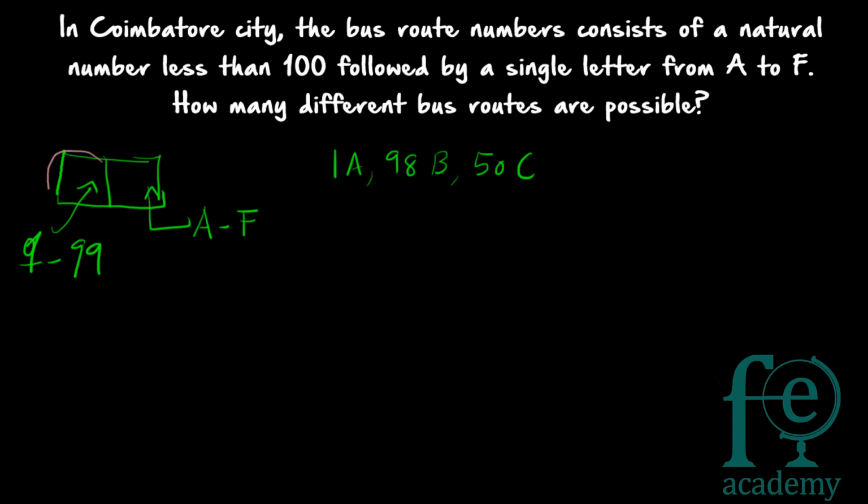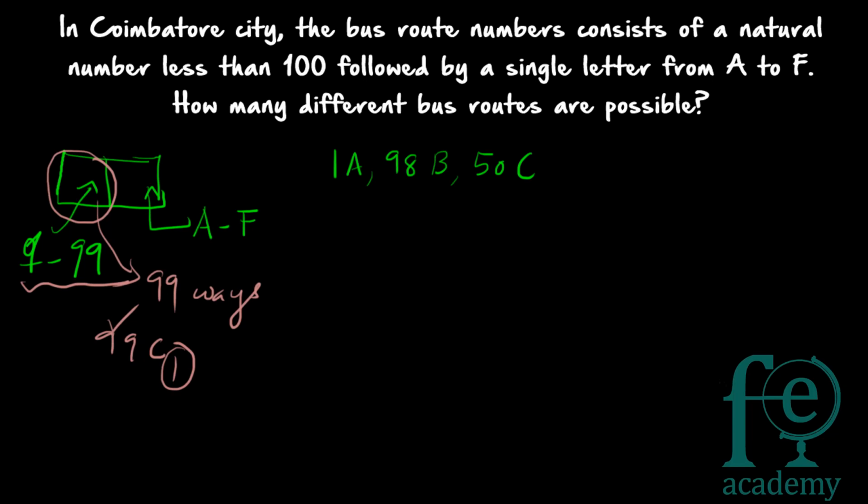So how many ways can we select this number, or this position? It can be done in 99 ways, since there is 1 to 99. So 99 possibilities are there, or it can be selected in 99 ways. Using combination, we can say 99C1, which is the same as 99. There are 99 total possibilities, out of which we are selecting 1. So 99C1 will be the total number of selections possible. 99C1 is equal to 99.